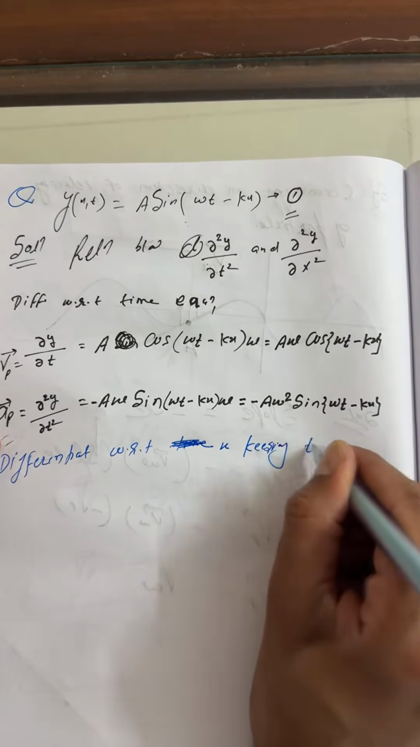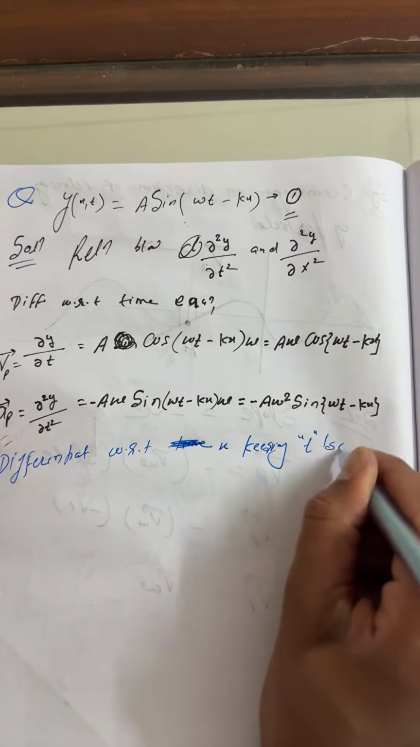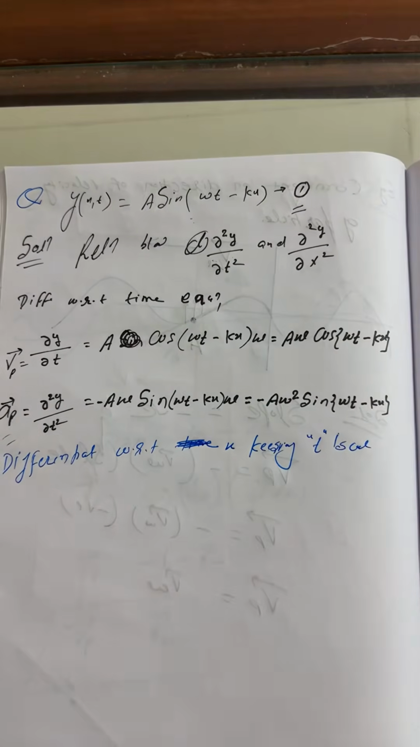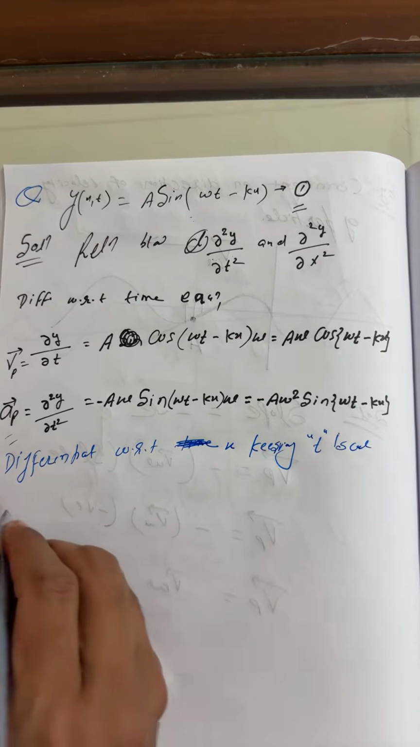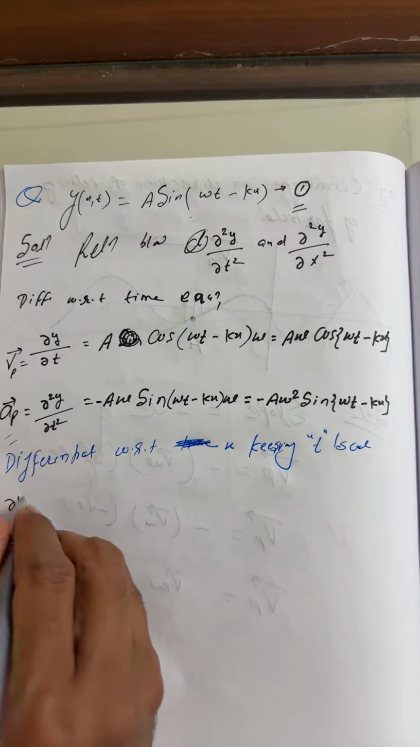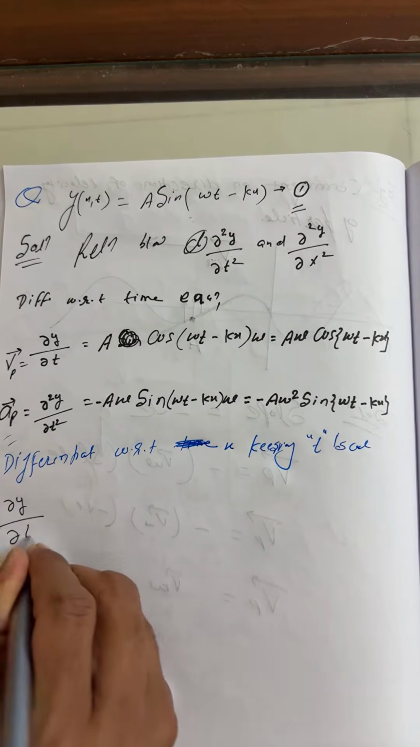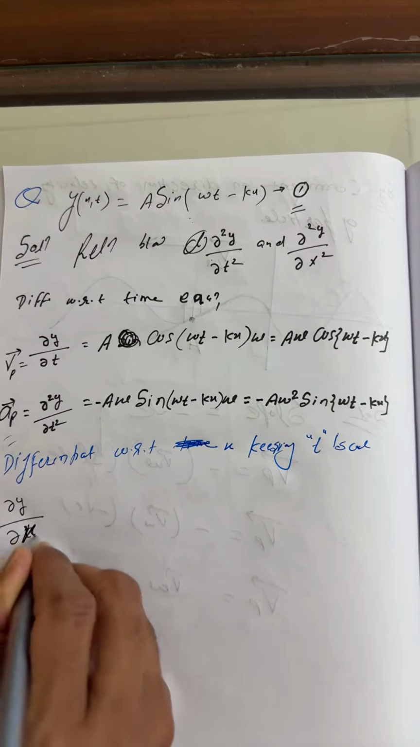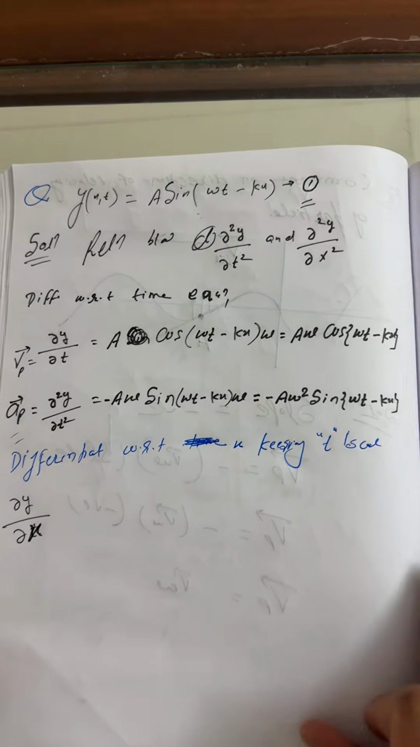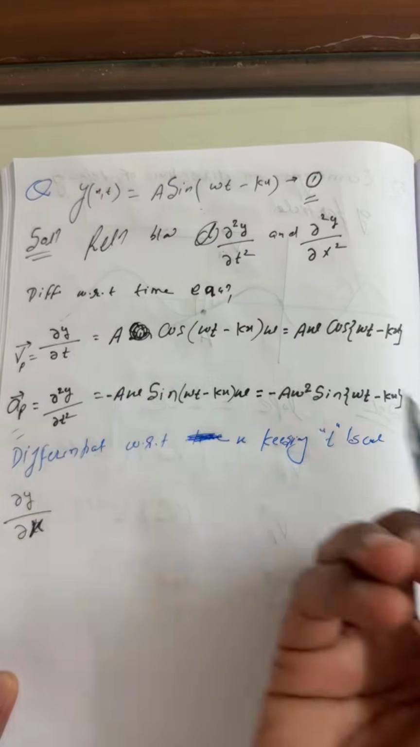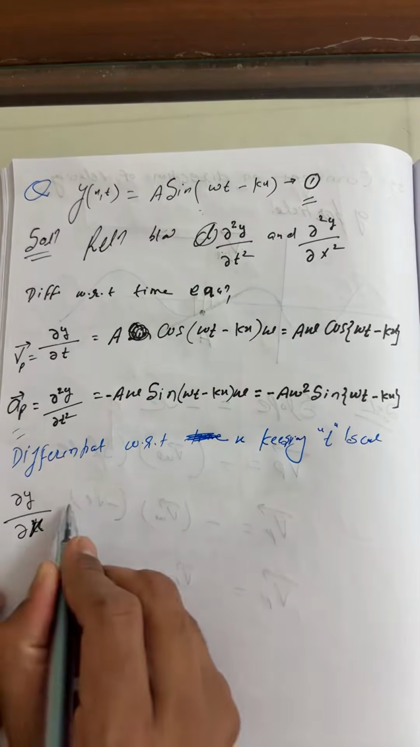Keeping what you can say, time is constant. Okay, my dear. So here you can write ∂y/∂x. So again, students, you can apply the chain rule.